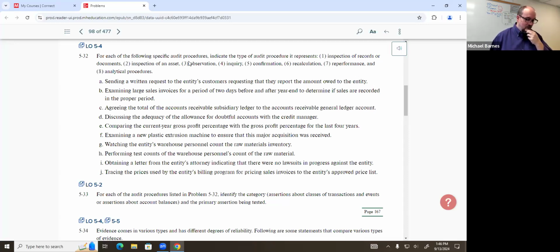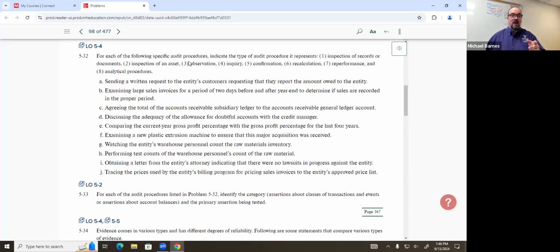All right, this one's a bit dicey. This one's a bit dicey. So there's actually two different types of evidence we could be talking about here. You could make an argument that this is inspection of records and documents because these are accounting documents. These are accounting items we're looking at, okay? But the book makes an argument that there's actually another type of evidence that we could be collecting here. Anybody want to guess what it is?